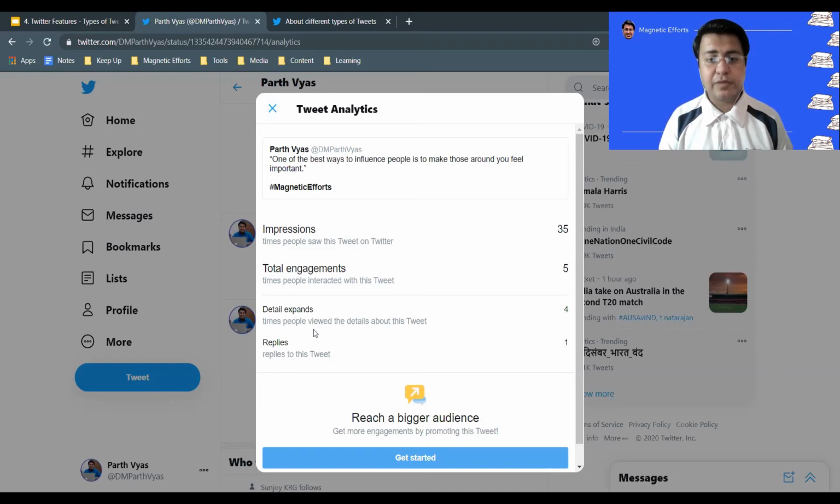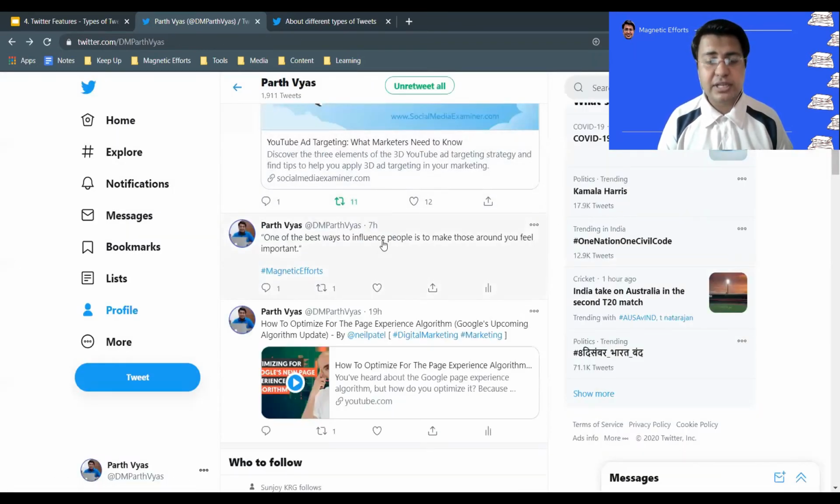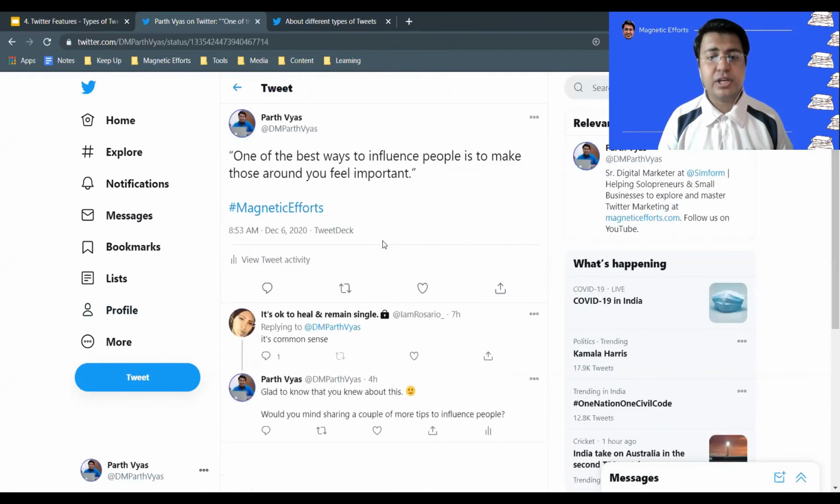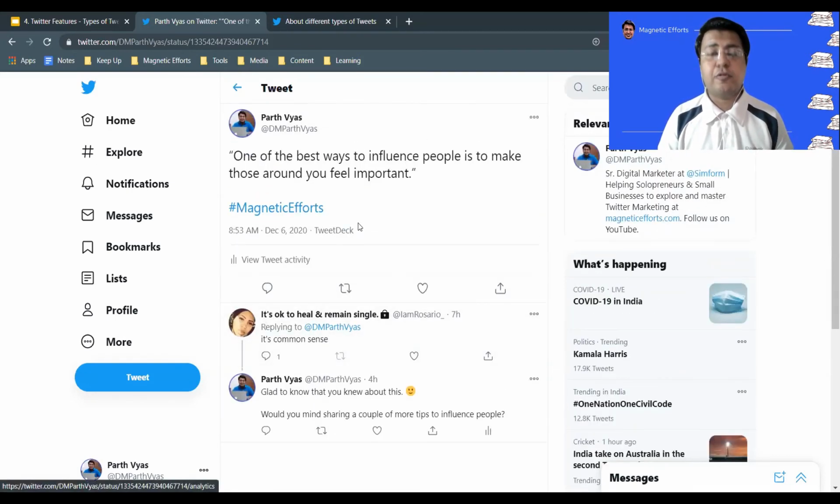Detail expands means the number of times people viewed the details about this tweet, and the replies is 1, meaning 1 person has replied to this tweet, and 4 people have clicked on details expand, meaning 4 people have clicked on this tweet, and this is the thing, all the details which are being shown over here. So 4 random people have done this particular exercise. They have clicked to view what kind of details this tweet has, correct?